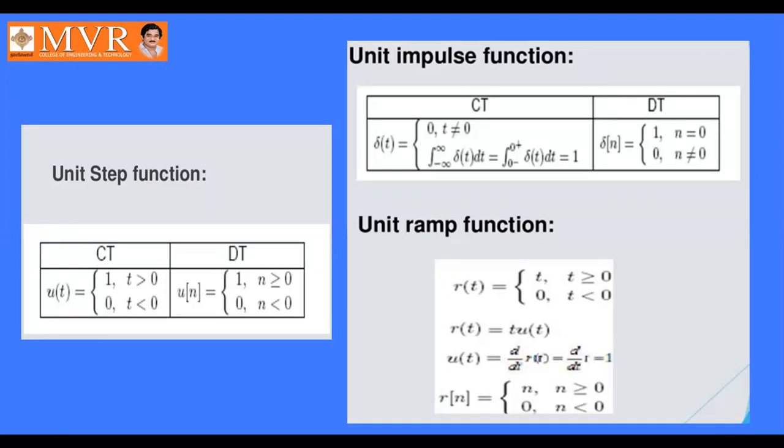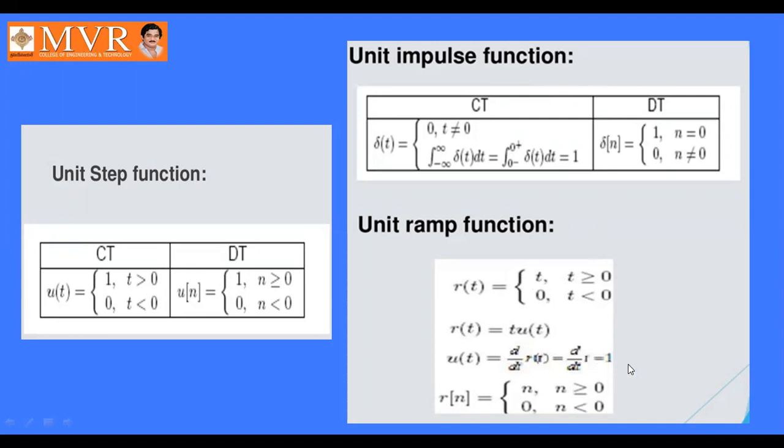Unit ramp function is defined as r of t equal to t for t greater than or equal to 0, and is 0 for t less than 0. Or u of t and r of t are related as r of t equal to t into u of t, and u of t equal to d by dt of r of t. The value of r of t is t, so d by dt of t is 1.